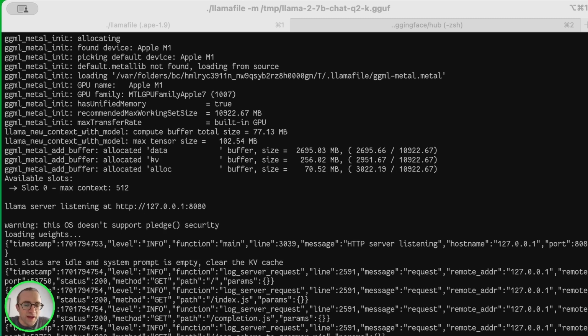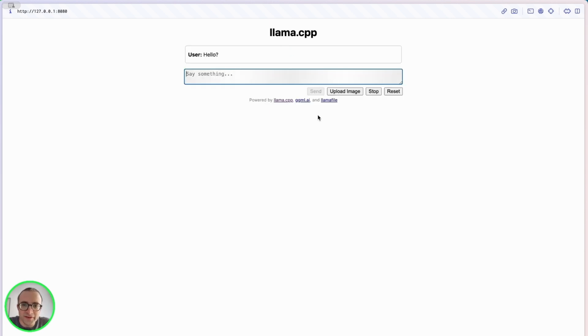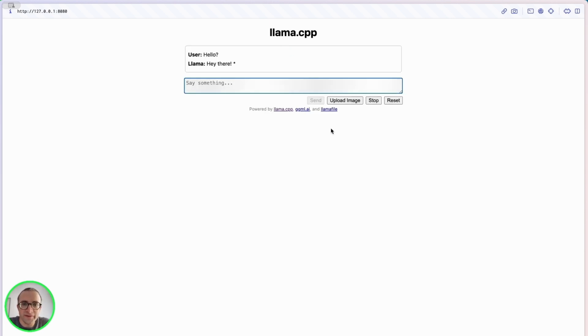In this case, it's not a command line application. It will open a browser where we can interact with the model. So this is the starting page. As you can see, this is just llama.cpp, and we have a few options here to tweak the model. But let's simply talk to the model and see what happens. So it's starting to produce text.